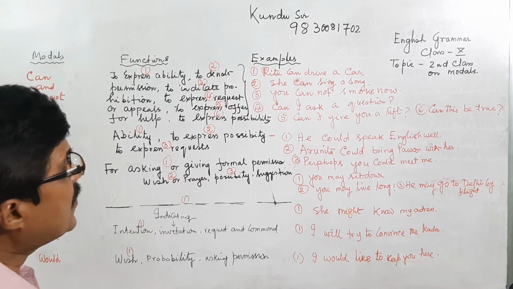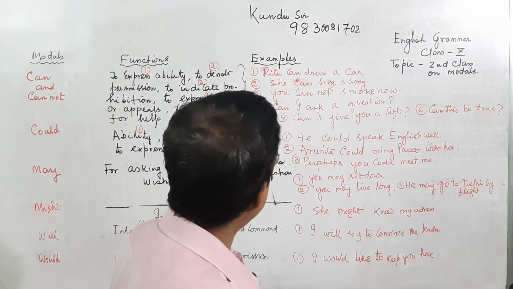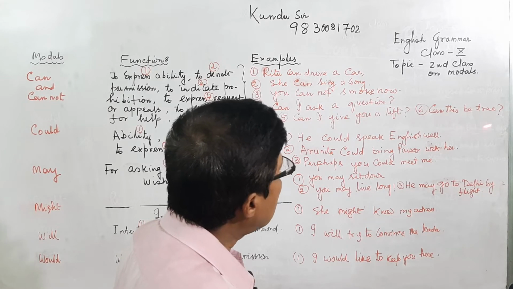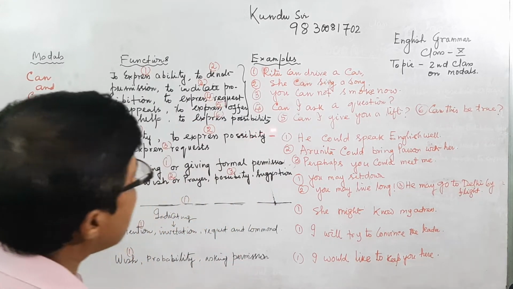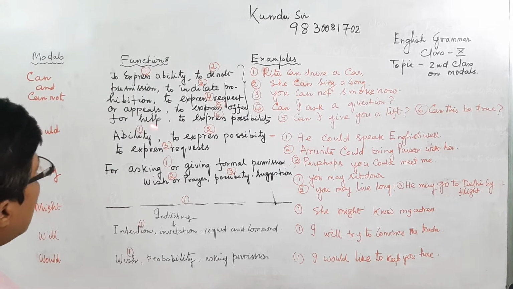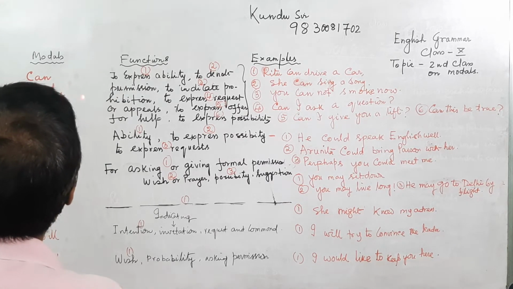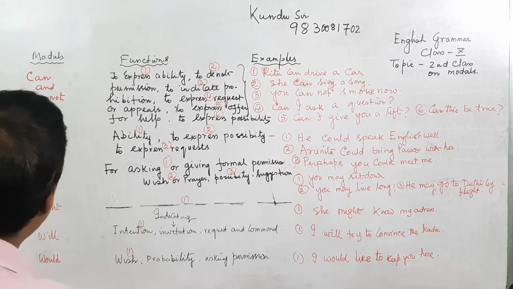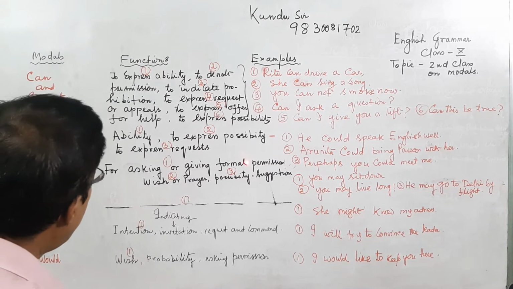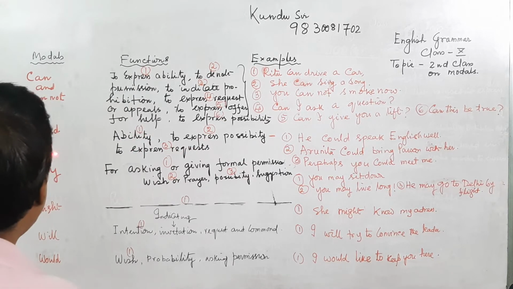Next is possibility: can this be true? It may be true or may not be. Is there any possibility about the truth of it? That is what it expresses. That is the functions and examples related to can and cannot. Next modal is could, the past tense, which expresses ability, possibility or request. Ability one is for could.